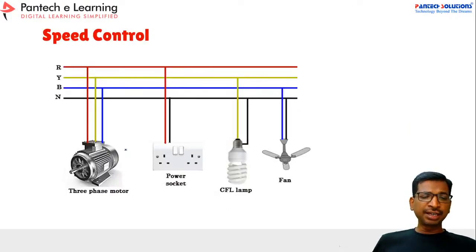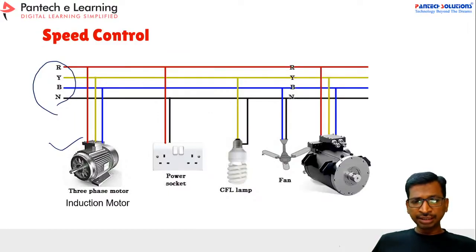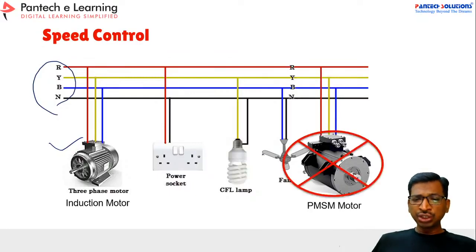If you take a three-phase induction motor, simply connecting the motor to the grid network, the motor will start to run. Similarly, for a power circuit, a bulb or a fan, you can simply connect to the three-phase network and the device will turn on. Whereas if you connect a synchronous motor, a PMSM motor, it won't run. So we need a special drive, right? With the drive only can we run this motor.